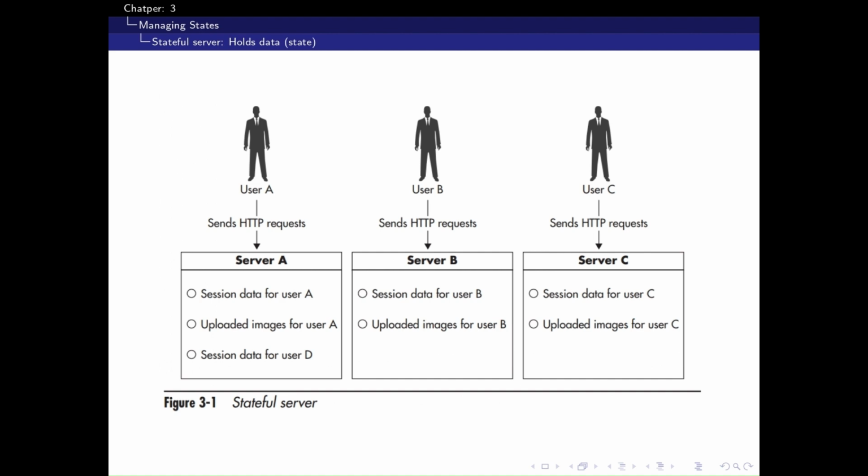Server A holds user A's session data and uploaded images locally. Server B holds user B's data and server C holds user C's. If one server fails, its user loses access to their data because other servers can't reach it. That's the essence of a stateful system, local dependence.